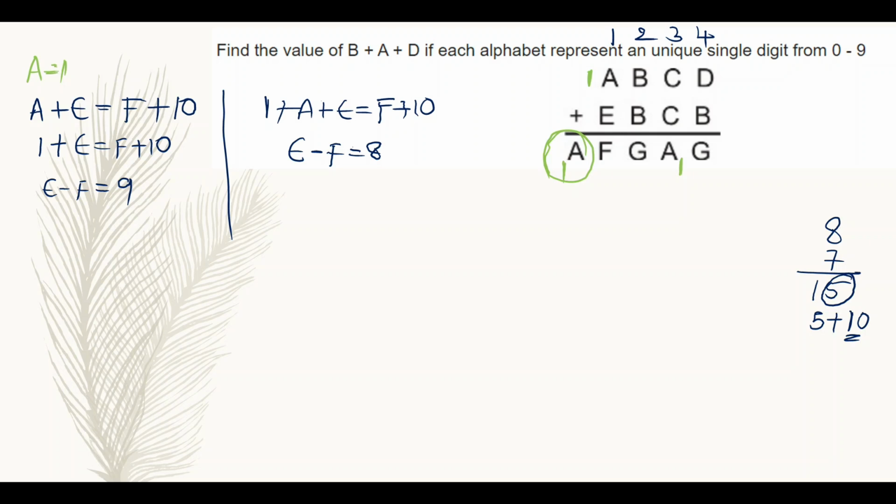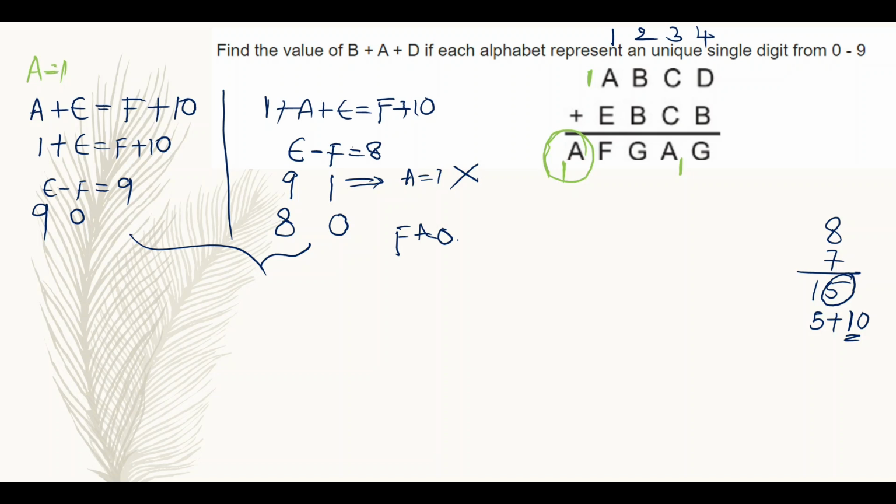So here in the place of E, I can write 9 in the first case. Then F is equal to 0. Or in the second case, in the place of A, I can write 9 and F is equal to 1. But this is not possible as A is equal to 1. This is wrong. Then I can take 8 here in the place of E, and in the place of F, 0. So from these two cases, I can confirm F is equal to 0.